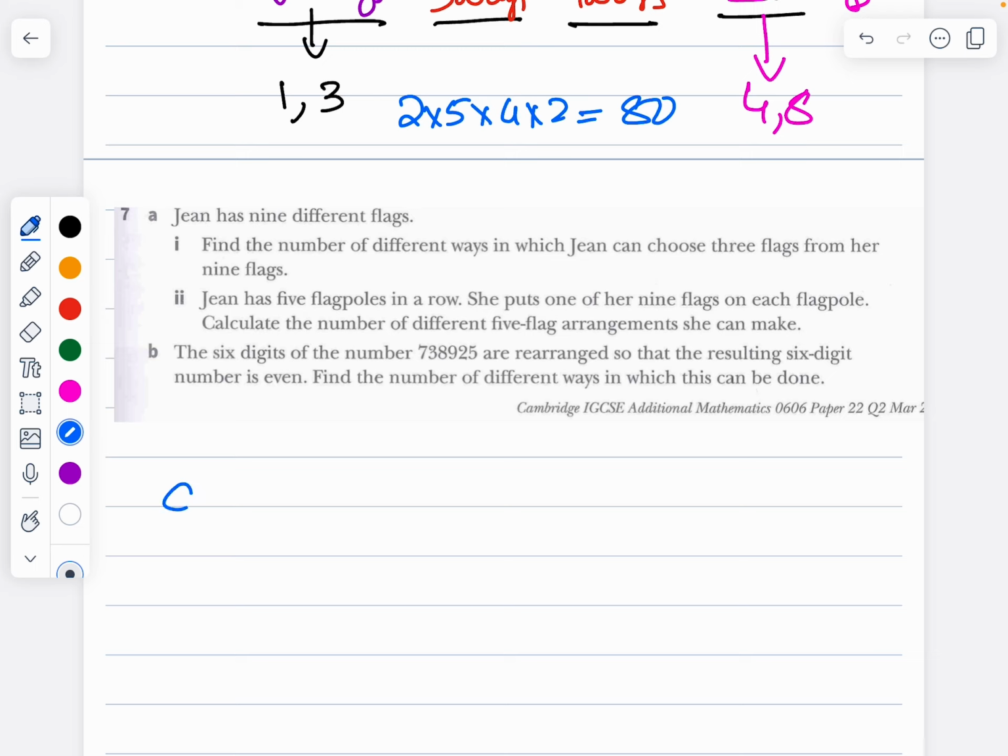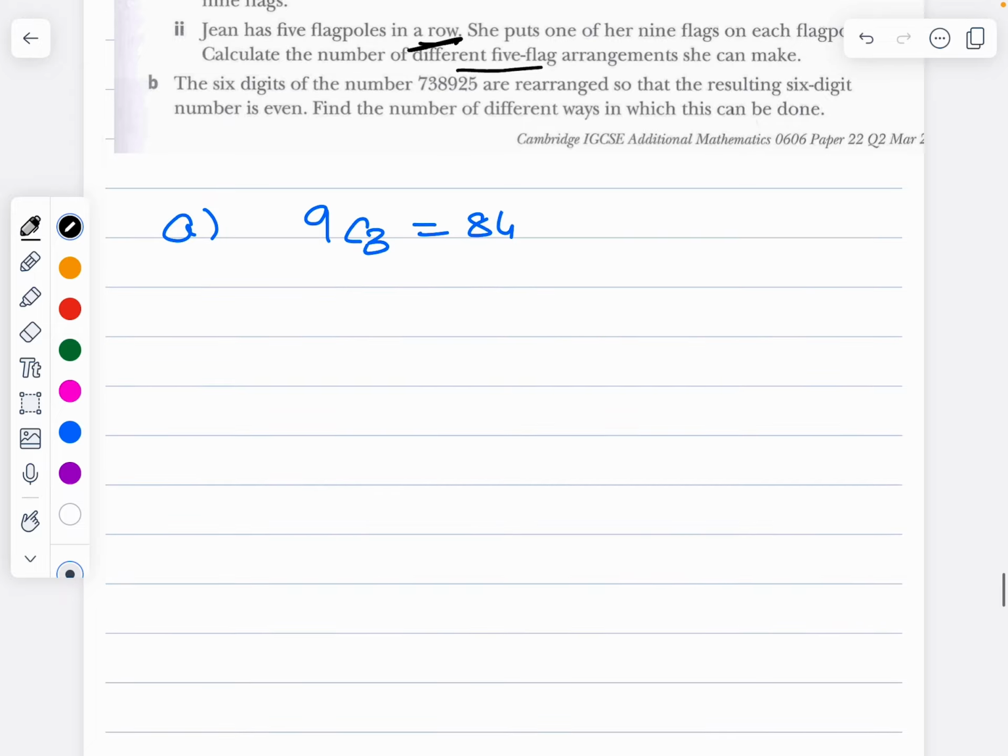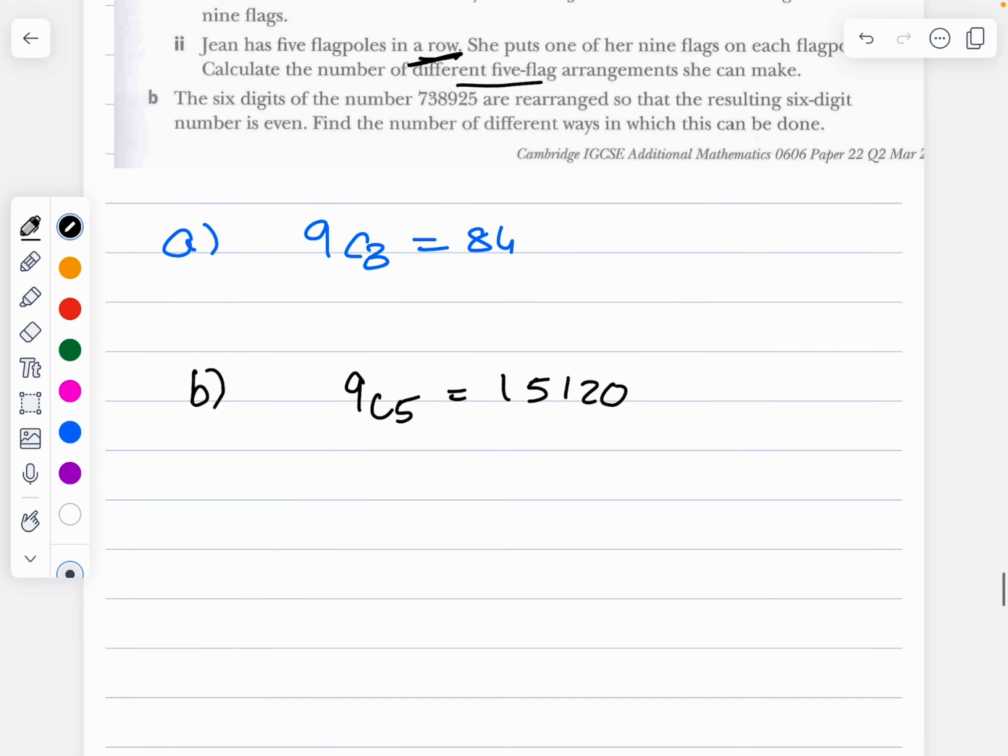So it is just 9C3. It is 84. Sean has 5 flagpoles in a row, which means permutation. She puts one of her 9 flags on each flagpole. Calculate the number of different 5-flag arrangements she can do. Now it is an arrangement, so 9P5, which is going to be 15120. That was part A.